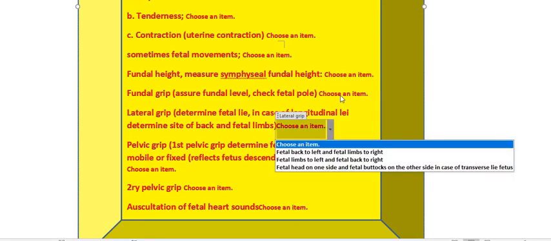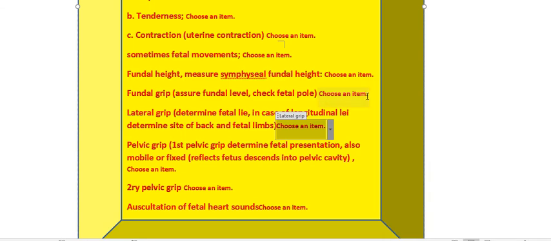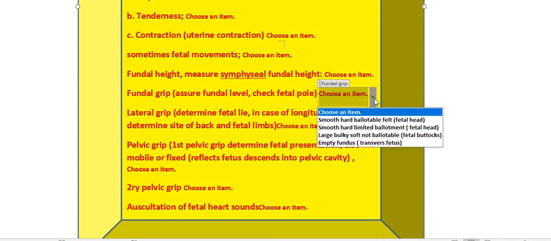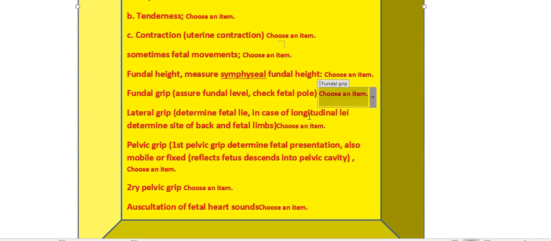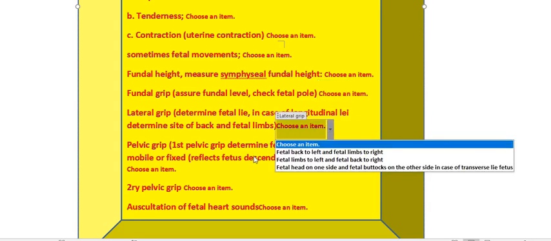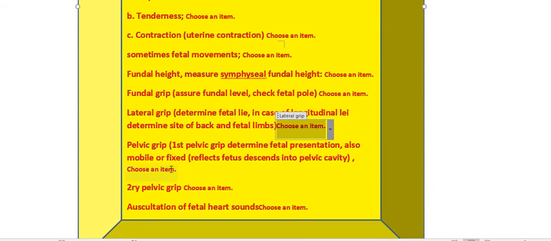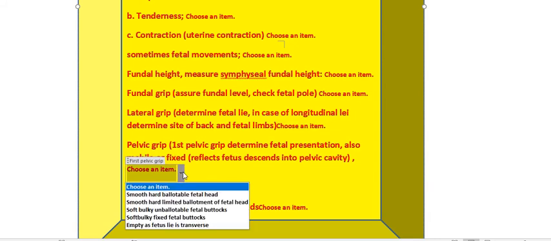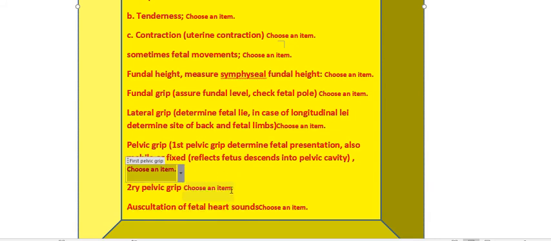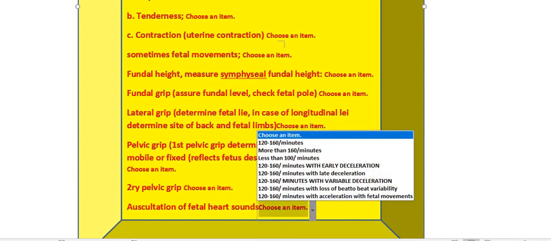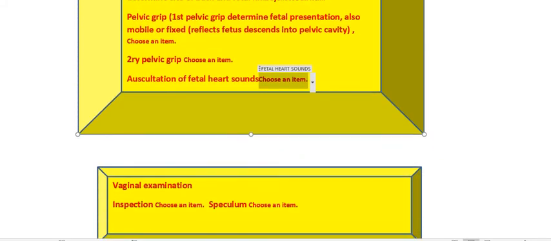the fundal grip, to determine where the head of the fetus or the buttocks is, and the lateral grips to determine where the back of the fetus or the limbs are. In the first pelvic grip, the head is floating, or the buttocks on the second pelvic grip. Then we auscultate the fetal heart sound: is it regular, or is there deceleration or absent fetal beat-to-beat variability?